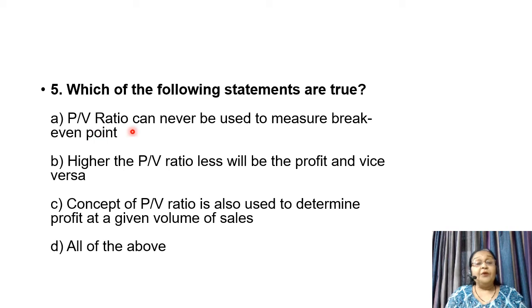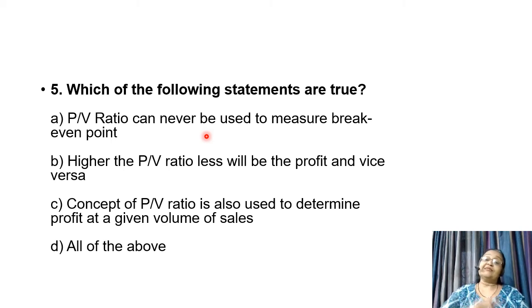PV ratio can never be used to measure break-even point. As we know, in the formula of break-even point, there is PV ratio. Break-even point is equal to fixed cost divided by PV ratio or contribution per unit, either or. So statement number one, that PV ratio can never be used, is absolutely wrong. It means the first alternative and the fourth alternative simultaneously are not right or not true.